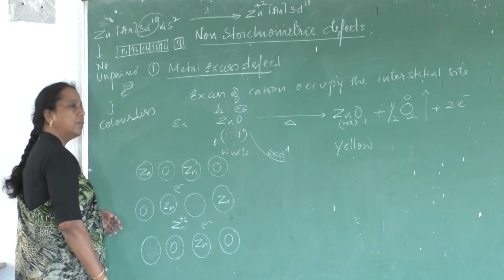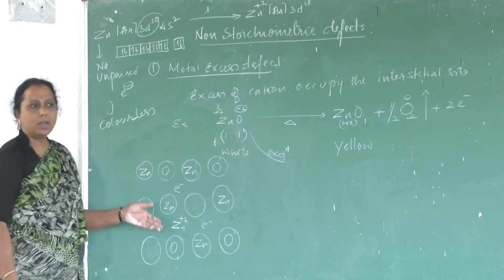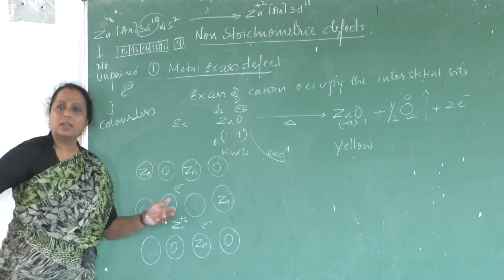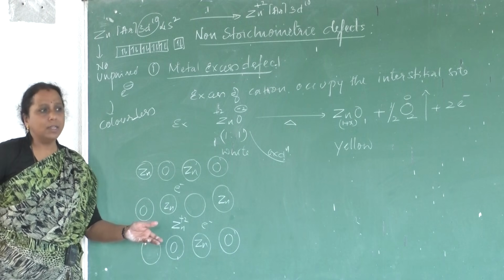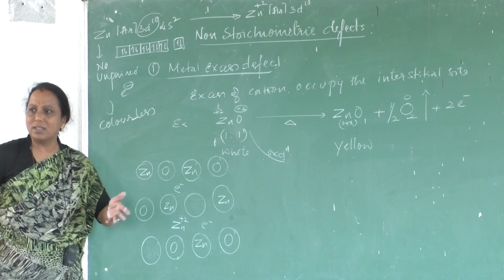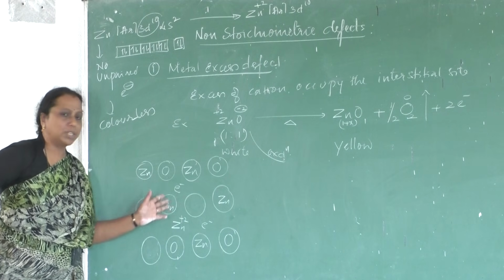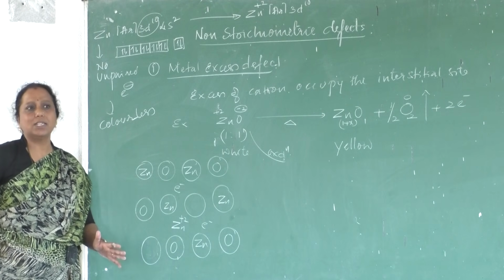Because of the presence of free electrons, it can conduct electricity. Because of the presence of free electrons, it can conduct heat energy. Metals conduct electricity due to the presence of freely flowing electrons. Likewise here, electrons are flowing throughout the lattice in the interstitial sites.